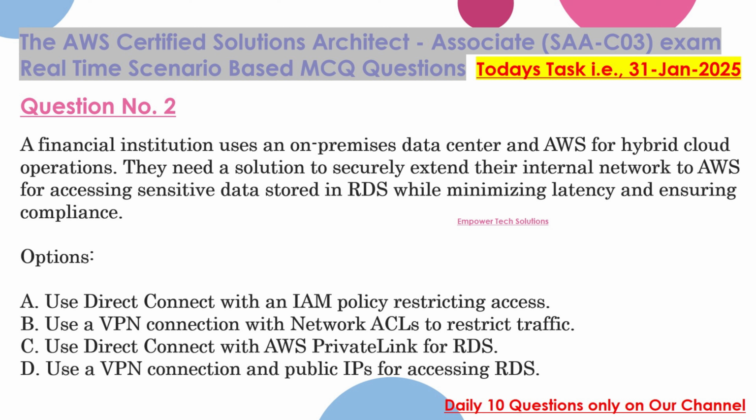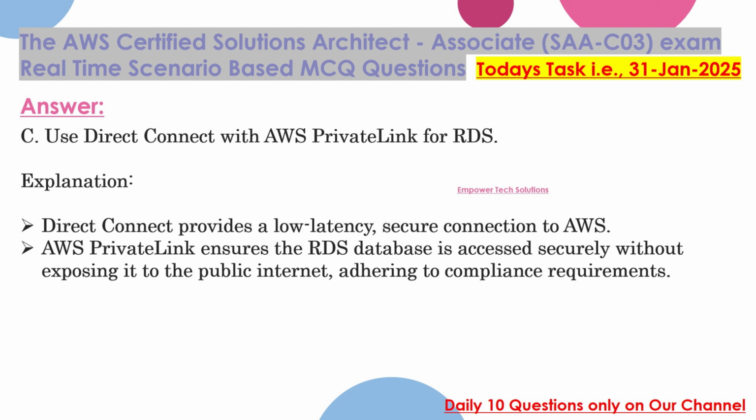B. Use a VPN connection with network ACLs to restrict traffic. C. Use Direct Connect with AWS PrivateLink for RDS. D. Use a VPN connection and public IPs for accessing RDS. Correct answer: C. Use Direct Connect with AWS PrivateLink for RDS.